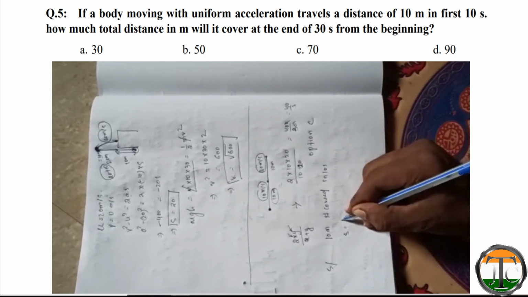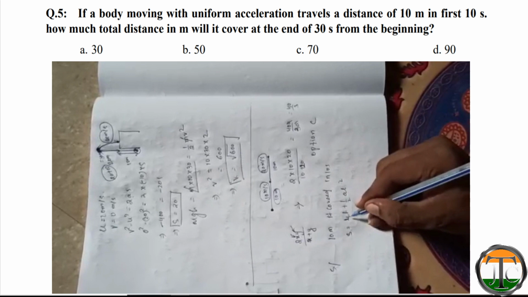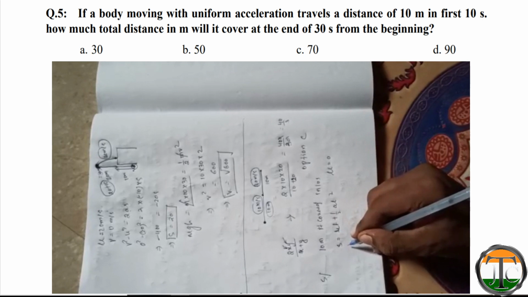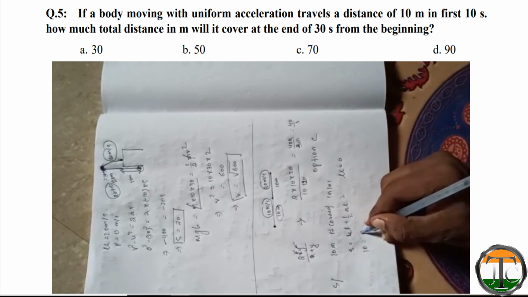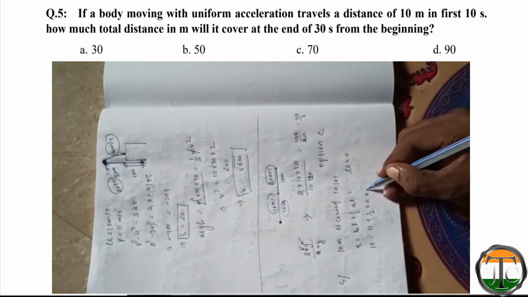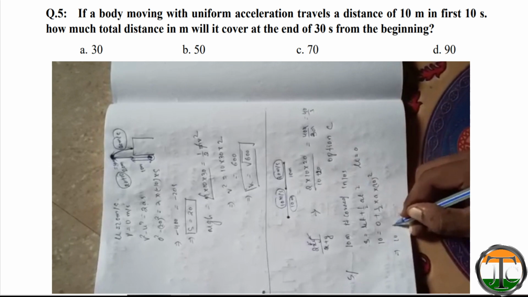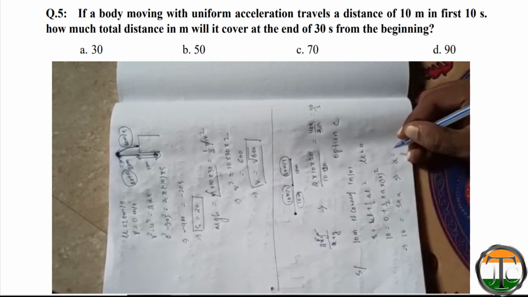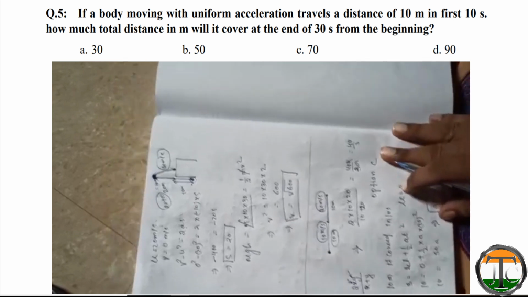That means we have S is equal to ut plus half at square. So initial velocity is equal to 0. That means putting 10 meter in the place of S, 10 is equal to 0 plus half into a into time given 10 seconds, that is 10 square. So we got 10 is equal to 50a. That implies a is equal to 1 by 5. That means acceleration is 1 by 5.